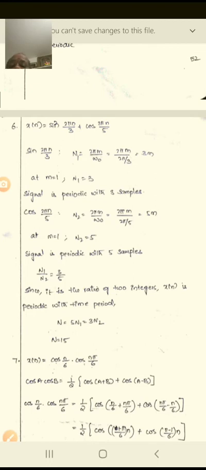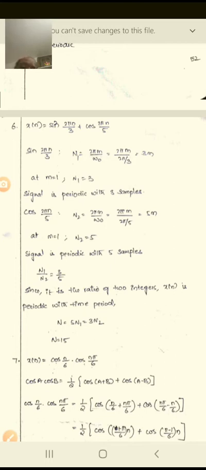So cos a cos b is equal to 1 by 2 into cos of a plus b plus cos of a minus b. Here a is n pi by 6 and b is n by 6. You may apply both in that equation.